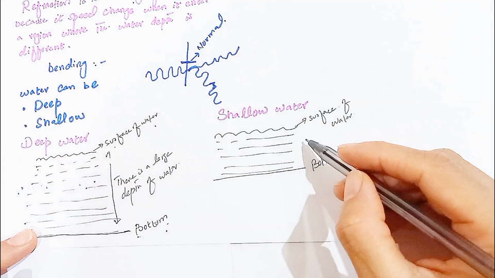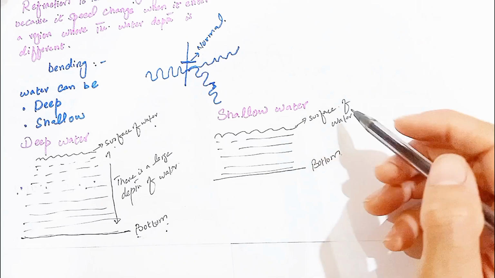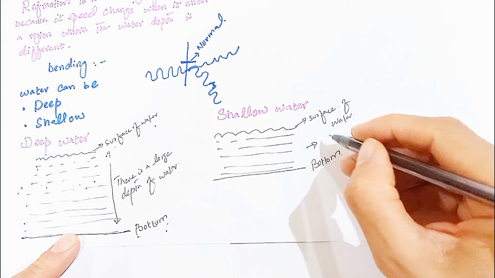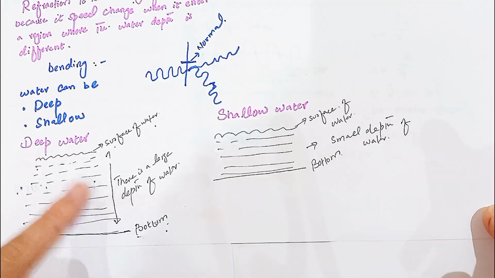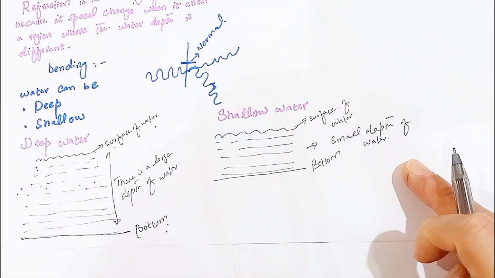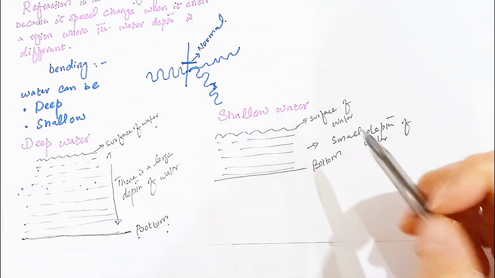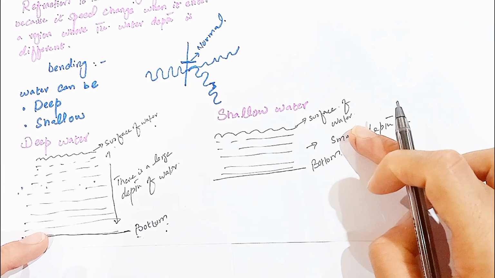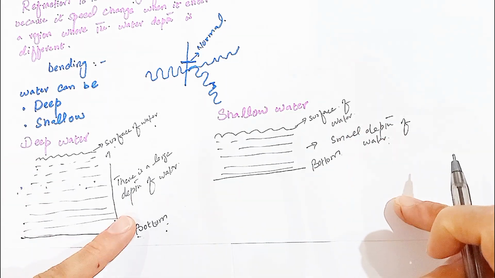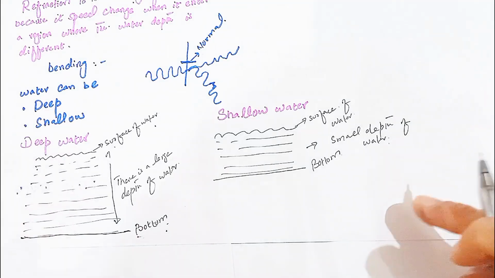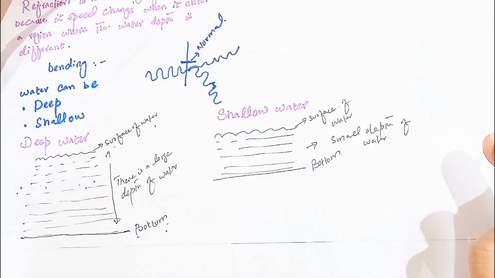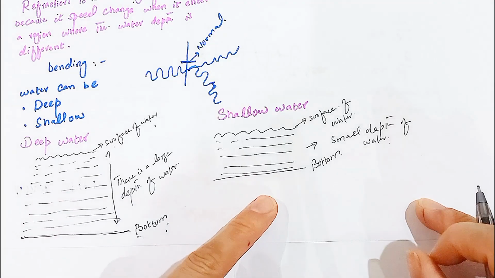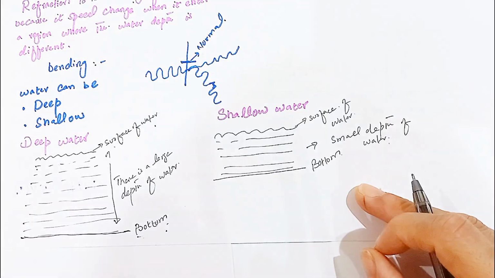Here we see that there is a small gap between the surface of water and the bottom. So there is a large depth of water and there is a small depth of water. In shallow water, there is a small depth of water and the bottom is near to the surface of the water. In deep water, there is a large depth of water and the bottom is far away from the surface of the water. Of course, deep water has more water and shallow water has less water.